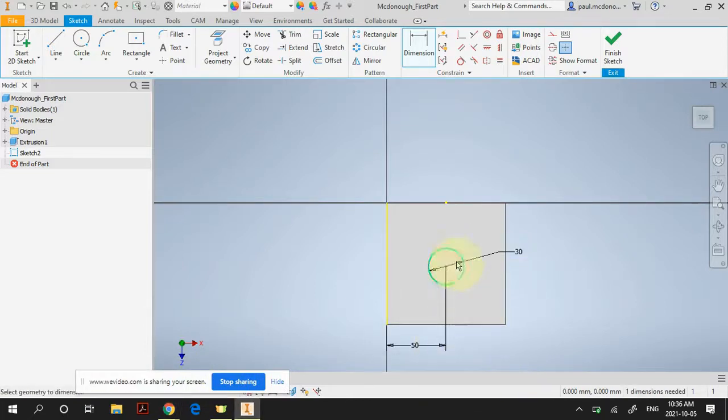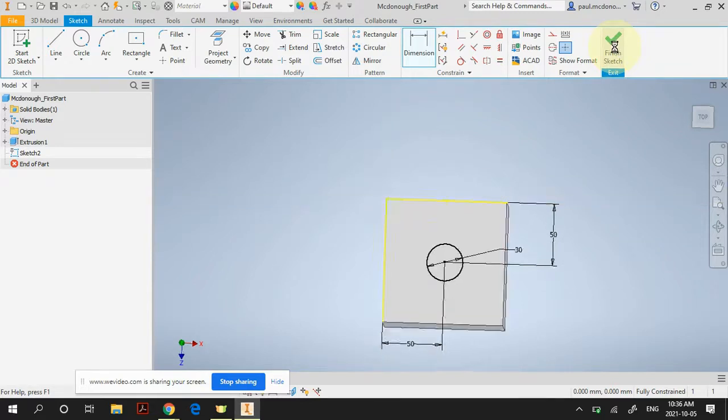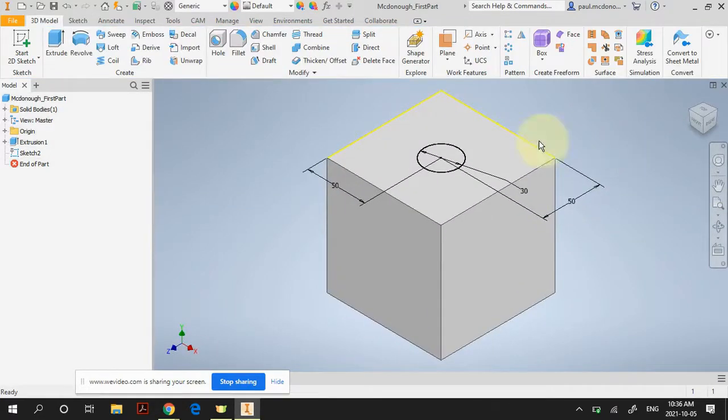So that's in that direction. I'm going to go back to the center of the circle again, and I'm going to go to the upper edge here, and I'm going to drag it out this way. That is not correct, so I'm going to type it in as 50. And you see that it moved. And you see that it's turned black, so it's fully defined, right? So I now finish my sketch, right? And I have my circle sitting on the top of my cube.